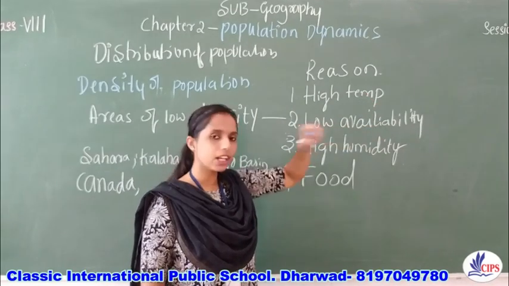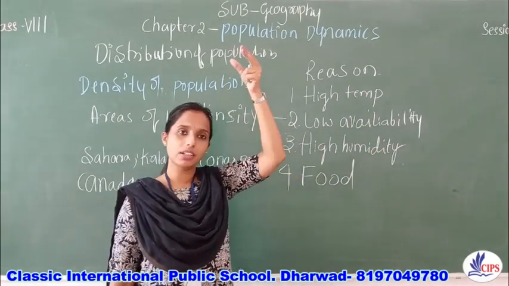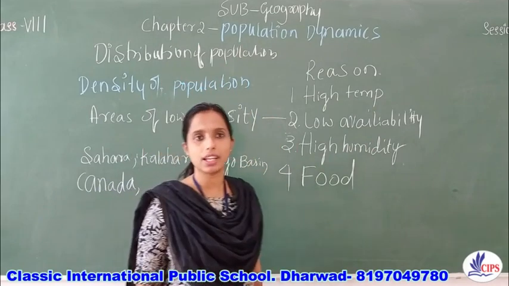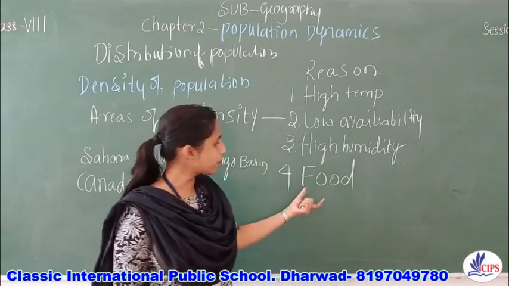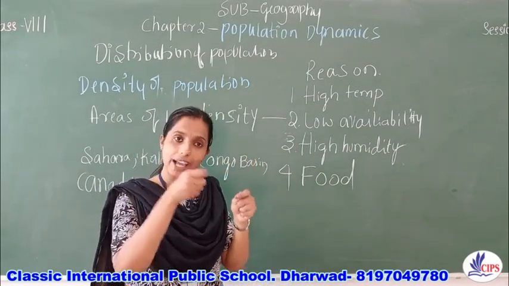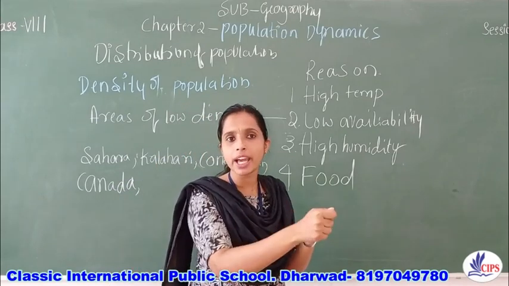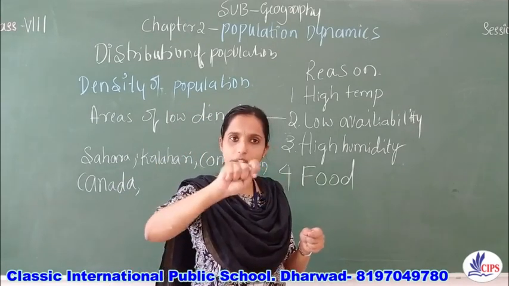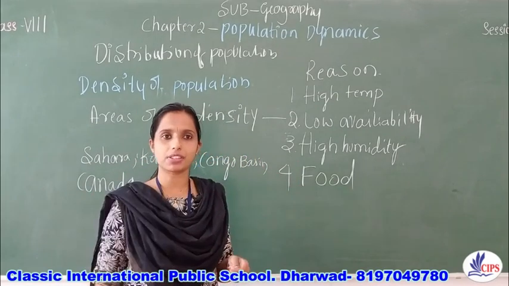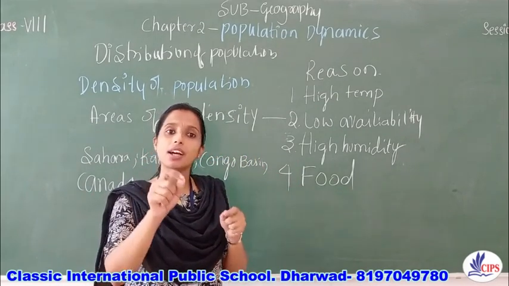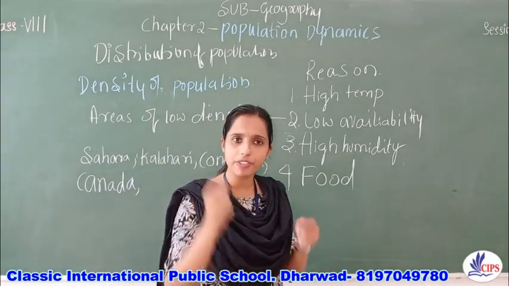This is particularly true for the equatorial region and the high altitudinal areas. Tribal people live and they rely on hunting. They hunt the animal, then they cook it or roast it, and have it. And there is always the uncertainty of getting food.